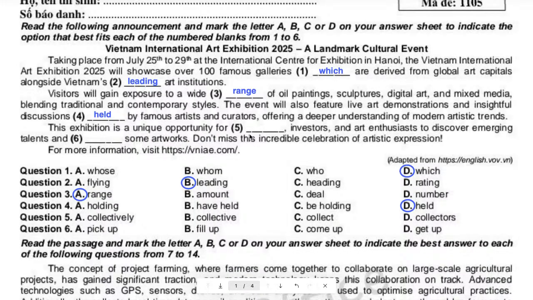Before looking at the answer, can you guess what we need here? We need a noun, right? Why? Why is that?